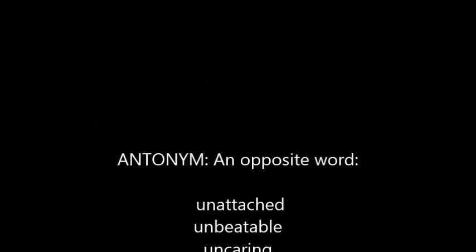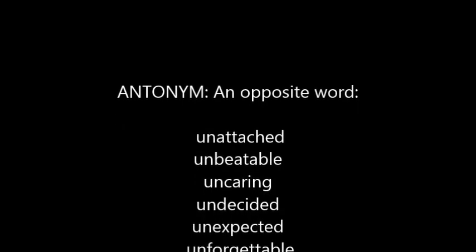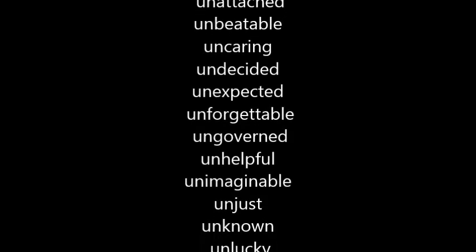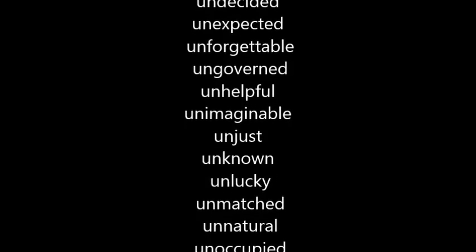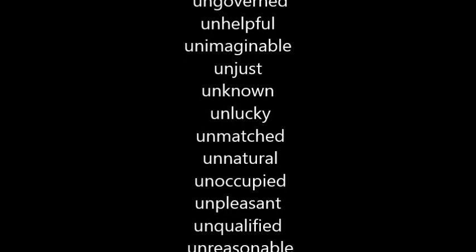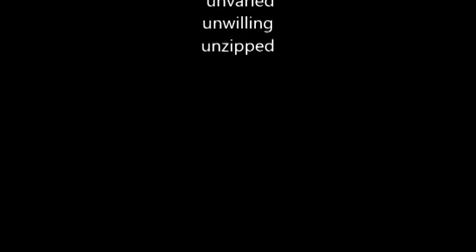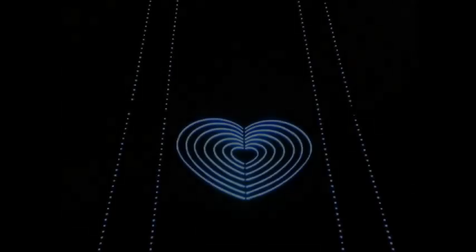Antonyms, beginning with un. Okay, we've got quite a lot for you here. There are so many antonyms beginning with un. Don't forget that an antonym is an opposite word. There are so many of them that it's taken over 20 minutes just to give you some of them. We're going to be going through a lot of antonyms which begin with un, and hopefully you'll learn some new words.